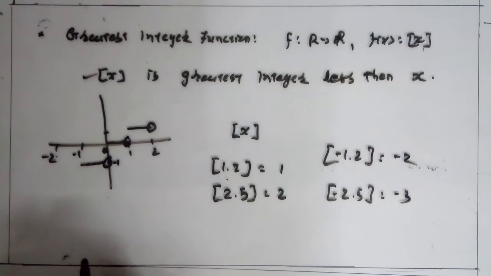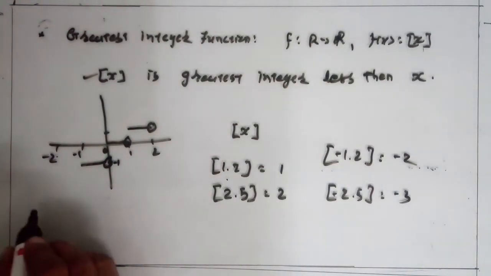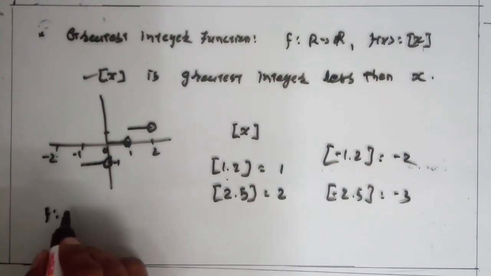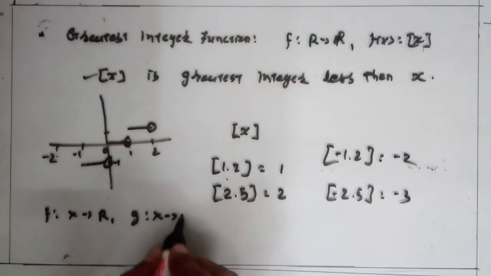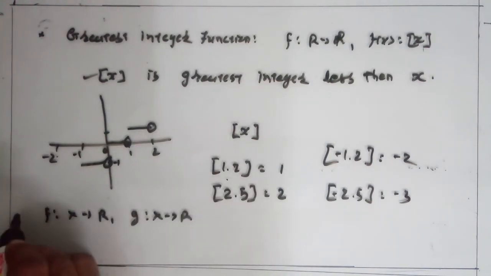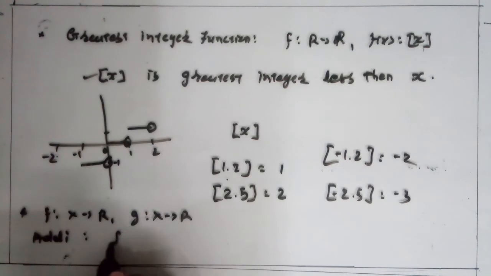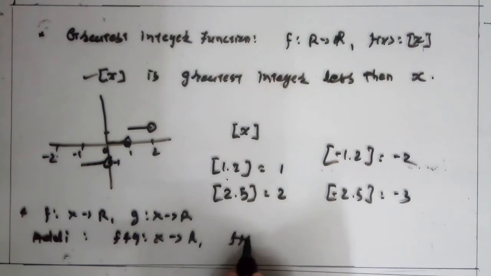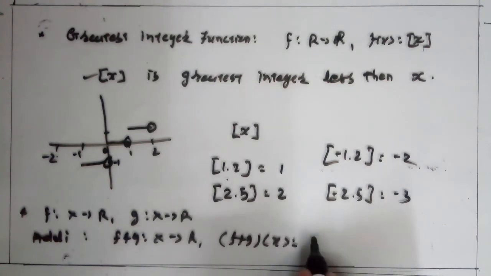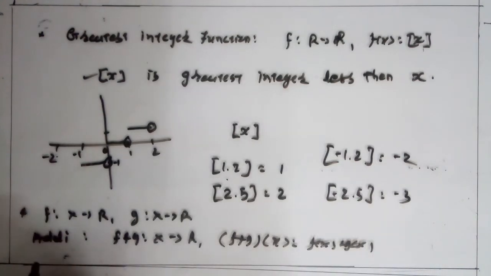Now, algebra of functions. Algebra, that is addition, subtraction, multiplication, scalar multiplication with a function. For functions f from X to R and g from X to R, both real functions, first, addition of functions: f plus g is also a function from X to R, and f plus g of x is equal to f of x plus g of x. Clear this? So this is the addition of functions.